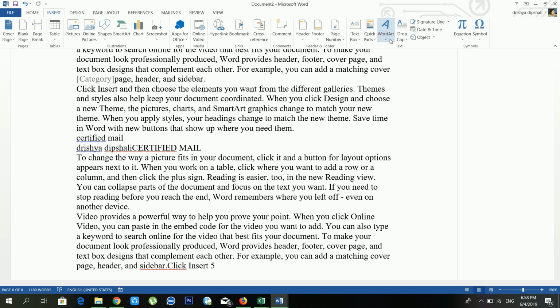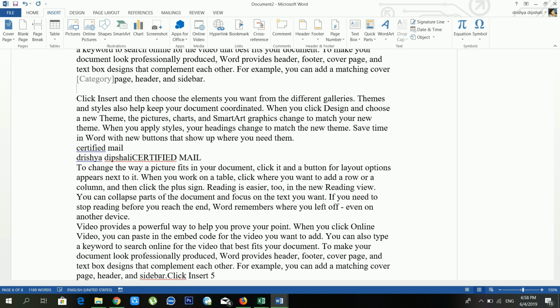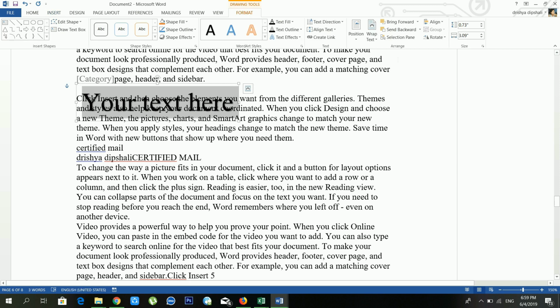And another option is wordart. If you want to use 3D text, in that case you have to use wordart. So first of all, you have to go in wordart, and you can choose your favorite wordart, but in this case I'm choosing this one. Okay, from here I need to click, so I'm writing the page, right.